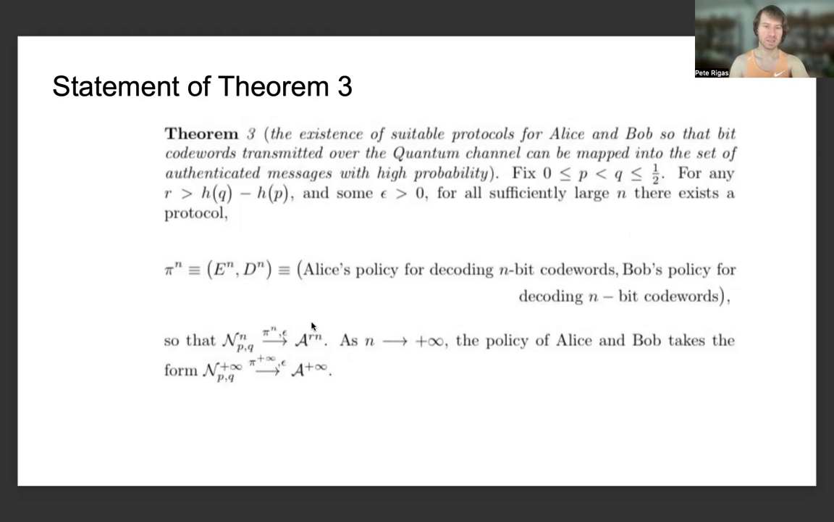So this is basically asserting that with high probability, there exist protocols such that Alice and Bob can map into the authenticated set of sequences even in the presence of noise. And as the number of bits little n tends to positive infinity, the decoding policy of Alice and Bob takes this form, the same type of expression but with infinity corresponding to infinitely many bits that can be transmitted in code words.